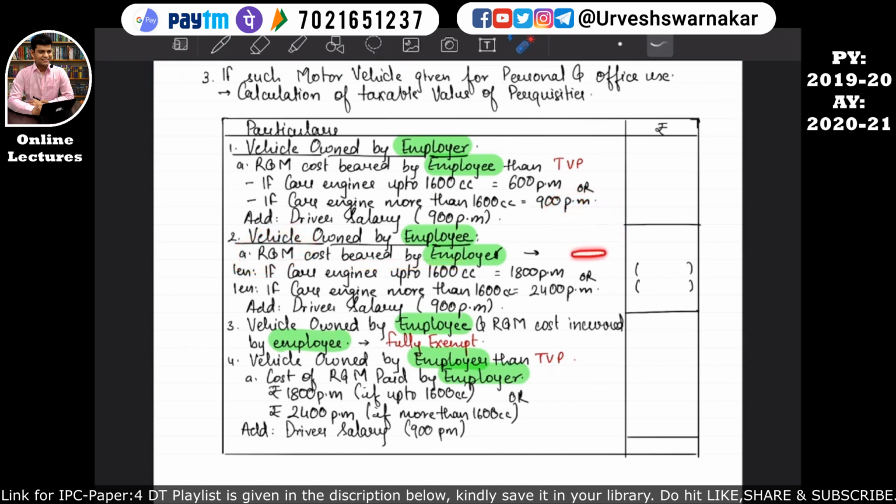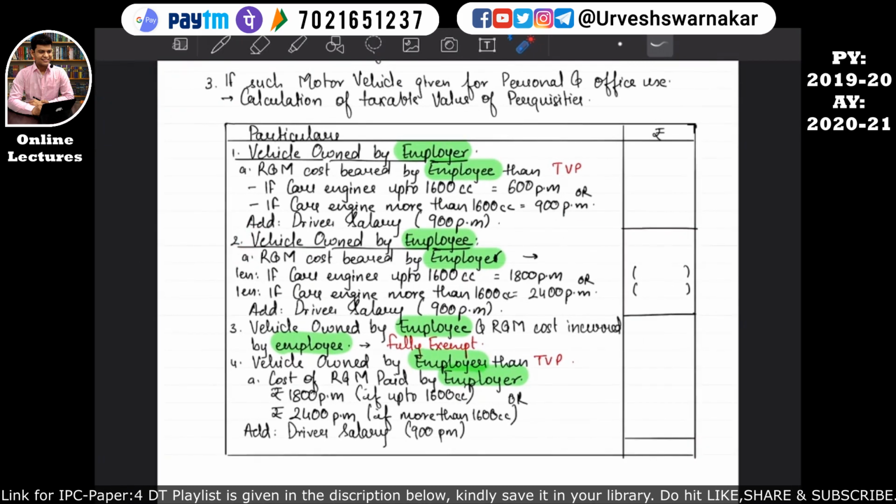That means he is paying a monetary perquisite. So point number 1 and point number 4 are non-monetary perquisites, and point number 2 is a monetary perquisite, because the employer is paying this repairs and maintenance cost on behalf of whom? The employee. So that will be considered over here, and it will be further reduced with the capacity of the engine.